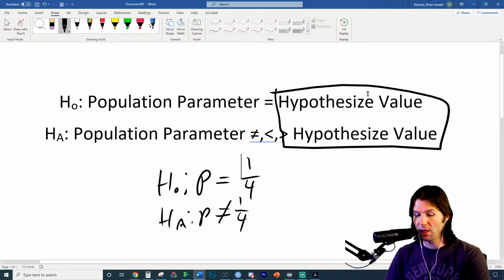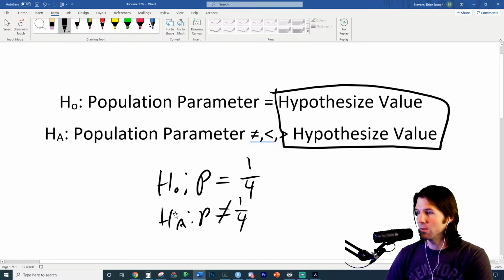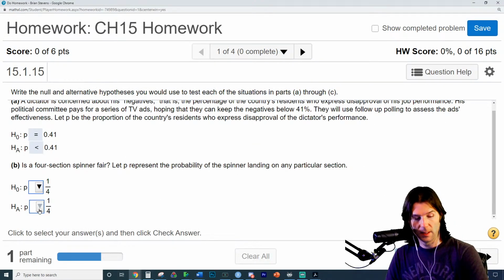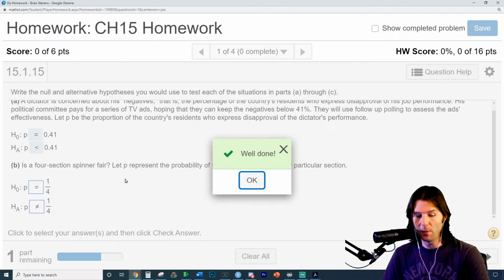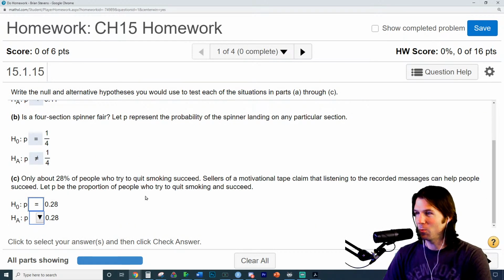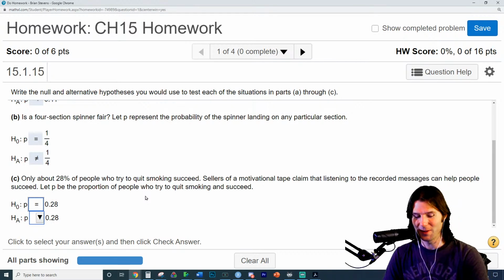But if it's not fair, then it would be not equal to that, because either it's fair or not fair. So we're seeing if there's evidence, and the alternative is the evidence-based claim. We're seeing if there's evidence that the true proportion of time that the spinner comes up with this one spot is not equal to 1/4. So not equal here for the alternative, which is the evidence-based claim, and the null has the equal sign. The null has the equal sign. So guess what? Null has the equal sign. We don't even have to guess. We don't even have to think about it. The null has the equal sign.